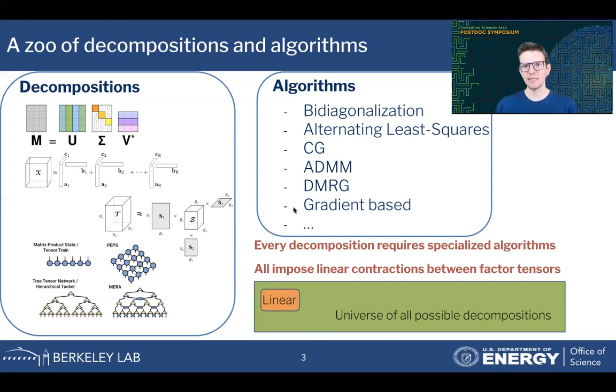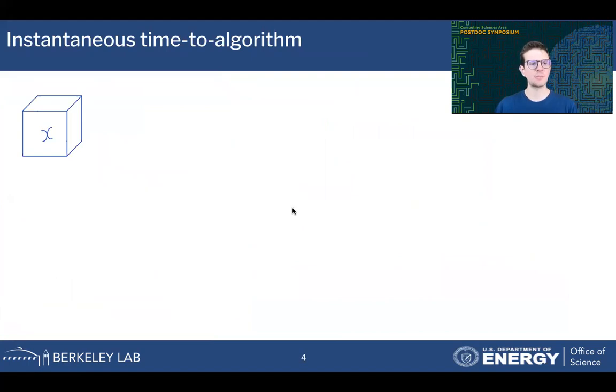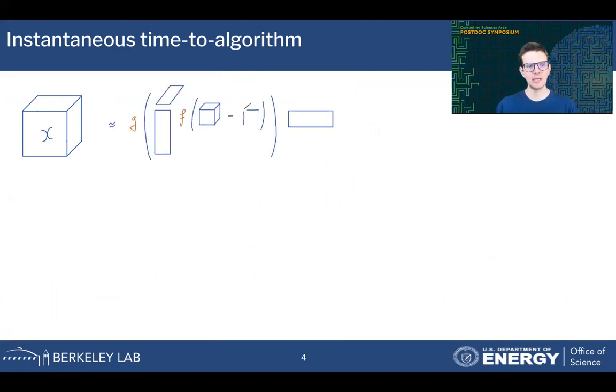So I want to motivate this with a thought experiment. Suppose you have some data tensor labeled here as the cube with the label X, and you have a hunch, a good idea, that it can be very well approximated with a model of this shape, where G and F are some nonlinear functions which enrich the tensor model and can allow for a more compact representation. This is not an off-the-shelf tensor decomposition model.